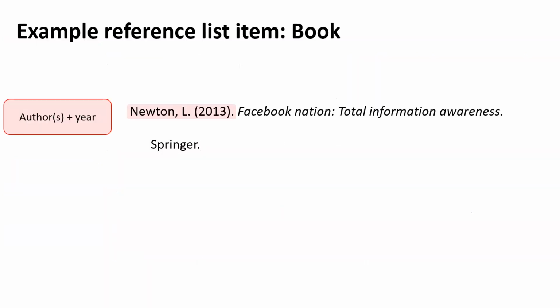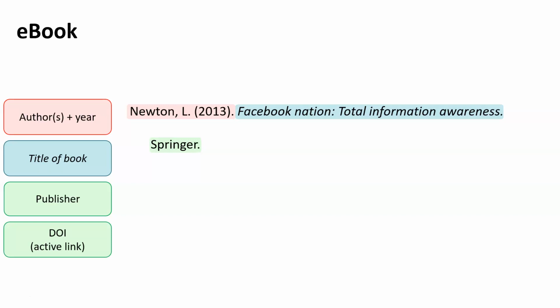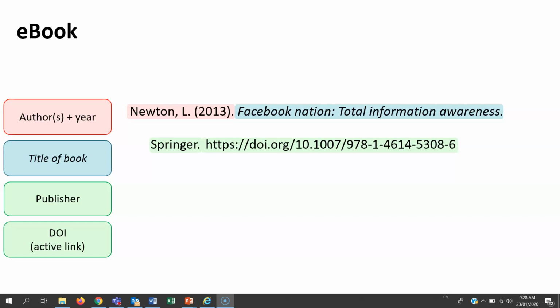For a book, start with the author's surname and initial and the year of publication in brackets, then the title of the book, which is in italics. Use capital letters at the start of the title and the subtitle, and for the names of people, organizations, and places, just like you would in a sentence. And lastly, the publisher. It's important to get the punctuation right. For an ebook, add the ebook's digital object identifier, called a DOI. Make all links active. They can be in blue with underlining or in black without underlining.